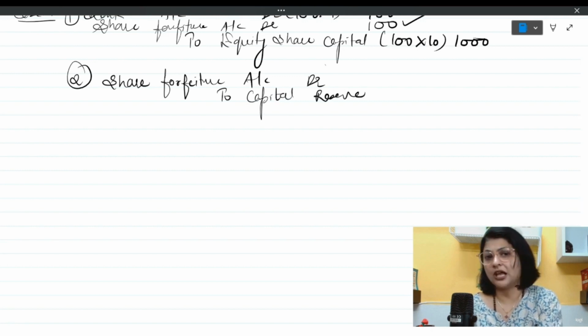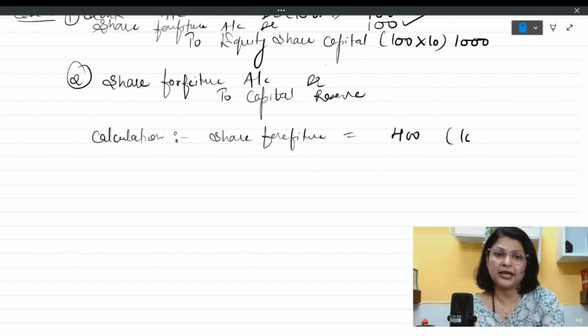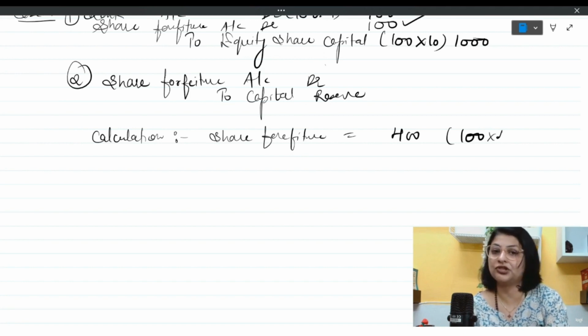So first of all, I'm going to write the calculation over here. How did I find out the balance of share forfeiture account? So share forfeiture account has a balance of rupees 400. How? Because X had 100 shares of rupees 4 each, on which he had paid. So 400 rupees was that.